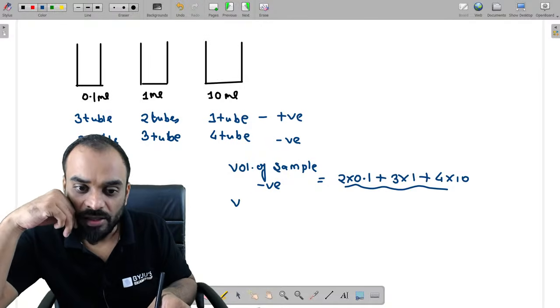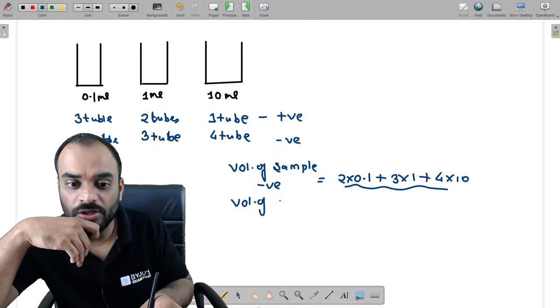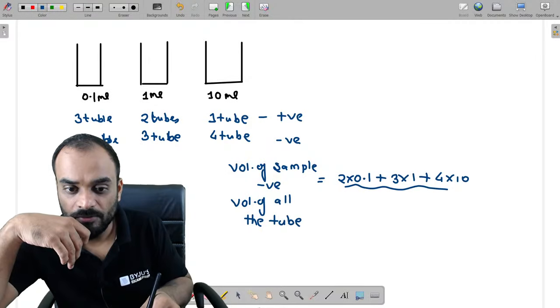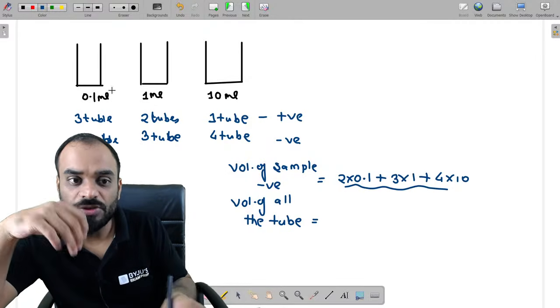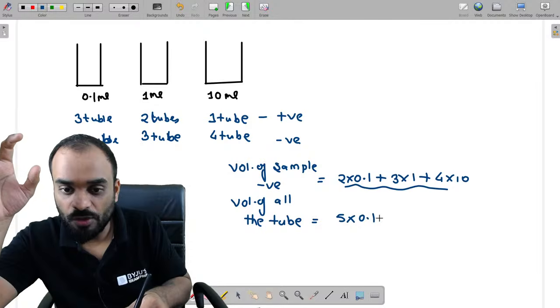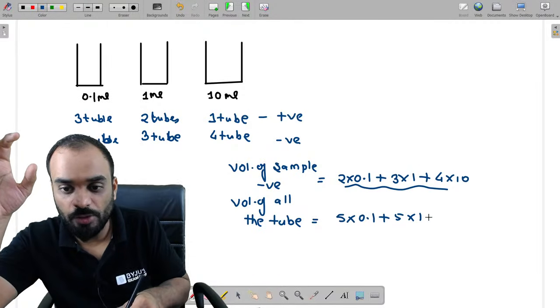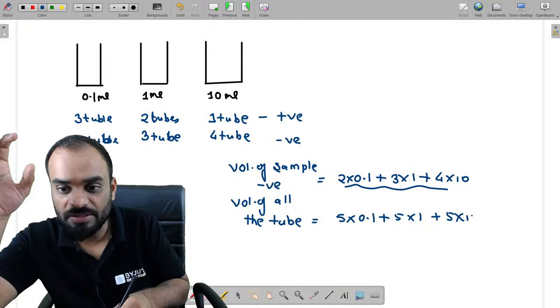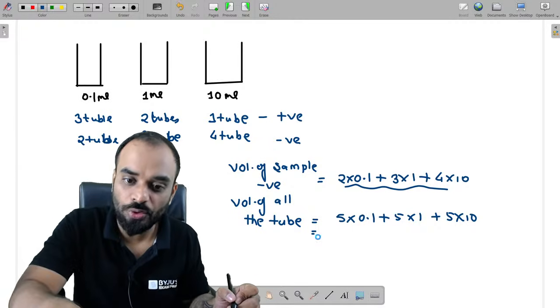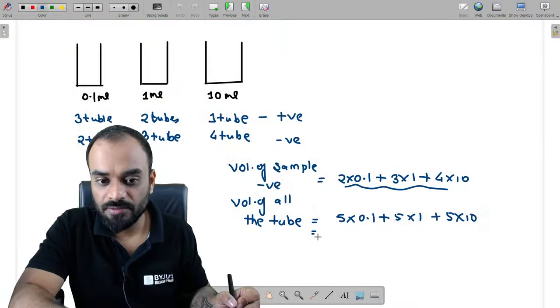So can you estimate this value? Yes sir. Can we estimate the volume of all the tubes? Which is also very easy. Total tubes are 5 plus 5 plus 5, that means 15 tubes. So 5 whose volume is 0.1, 5 whose volume is 1 and 5 whose volume is 10. You can estimate this volume also. Clear? Crystal clear, guys?